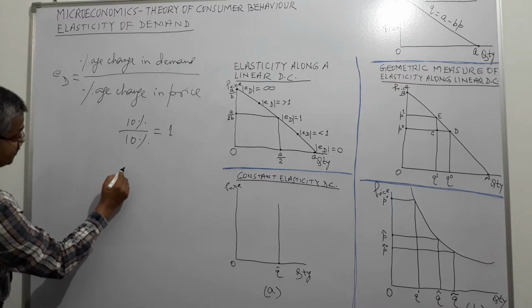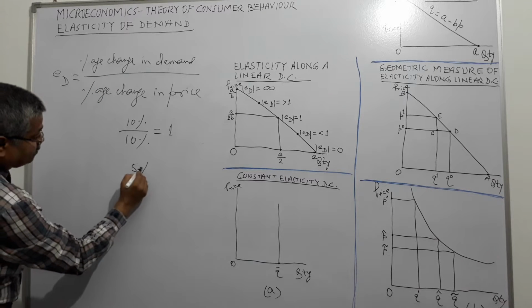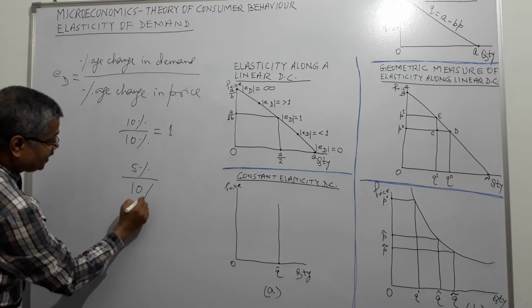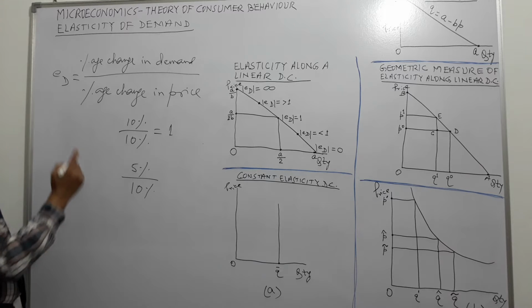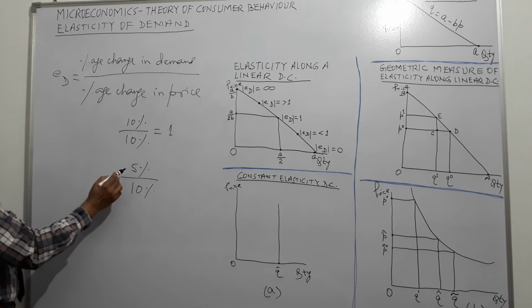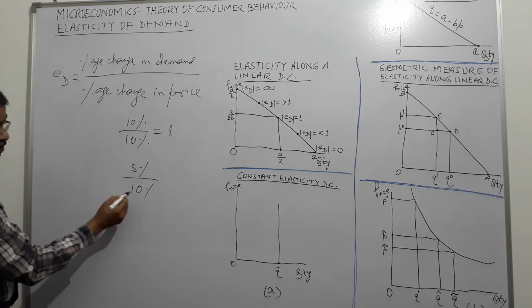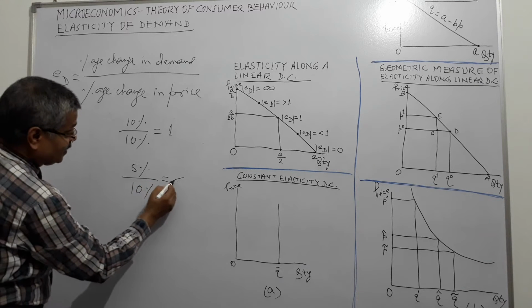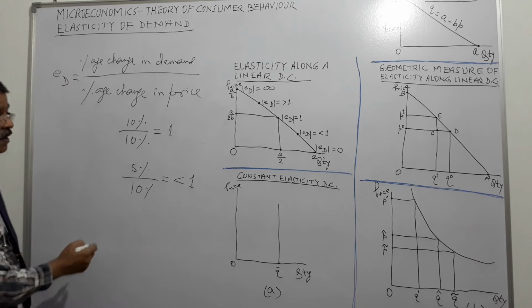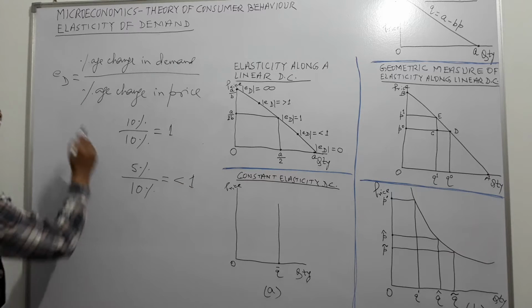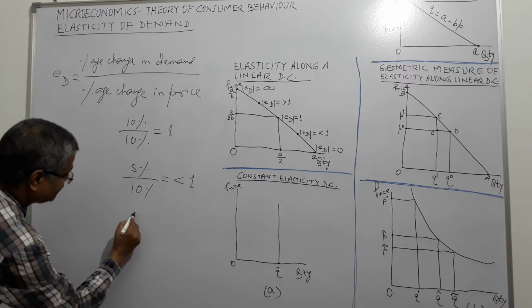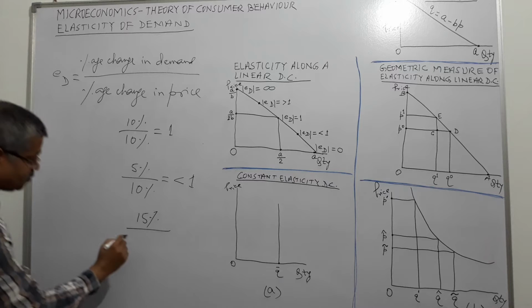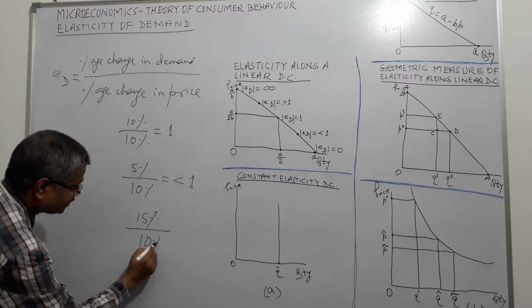Suppose change in demand is only 5% consequent to a change in price of 10%. So what happens? This is less than 1. Another situation, percentage change in demand is 15% consequent to a change in price by 10%.